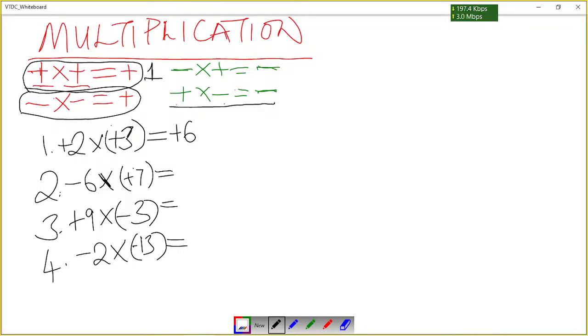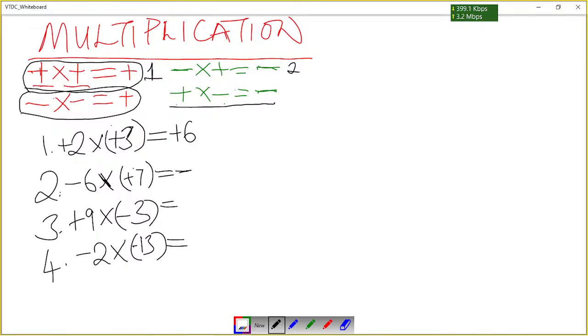We have now negative 6 times positive 7. So we have negative 6 times positive 7. This is the expression. This is the law we are following. Negative times positive. We are told when you multiply a negative by a positive, our answer will be a negative.